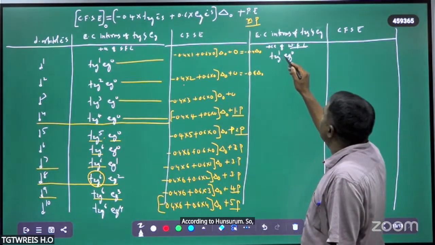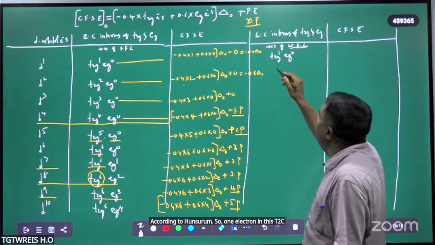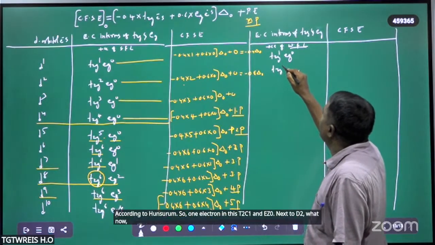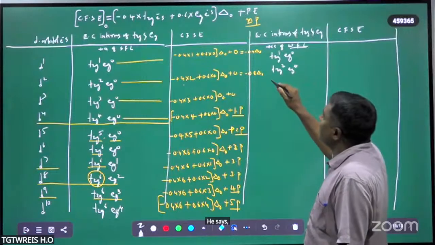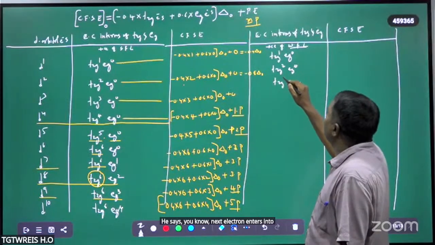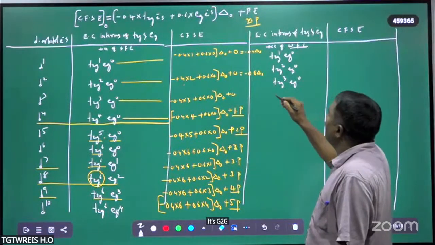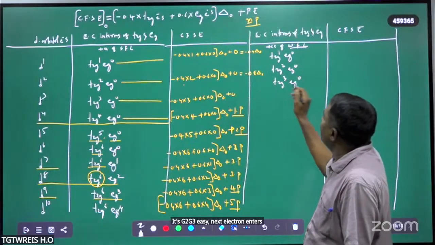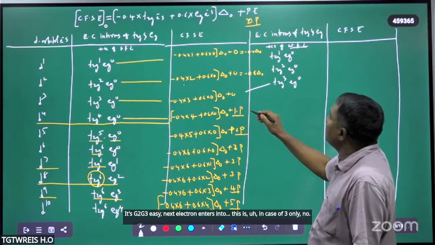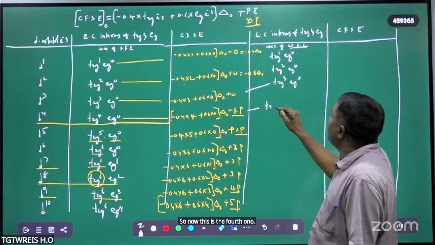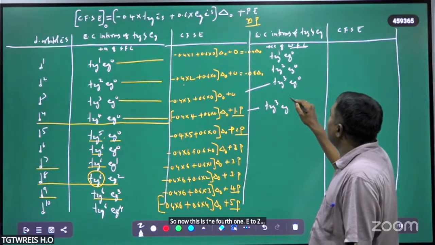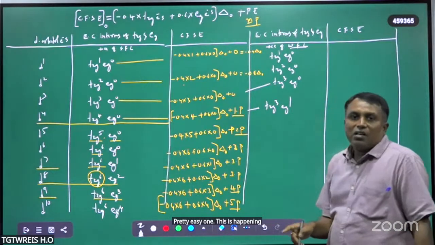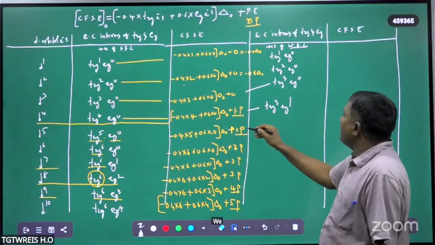One electron in t2g1 and eg0. Next d2, t2g2 eg0. Next electron enters into t2g, t2g3 eg0. The next electron, the fourth one, gives t2g3 eg1. This is happening with the weak field ligand now. Next is what now?